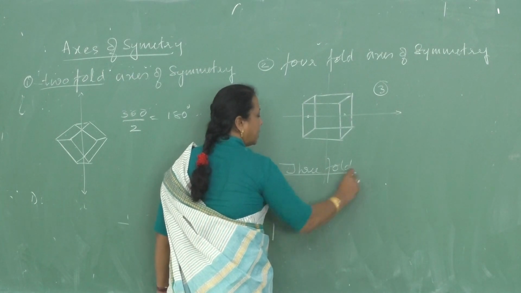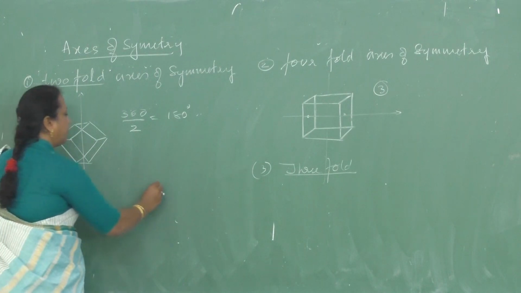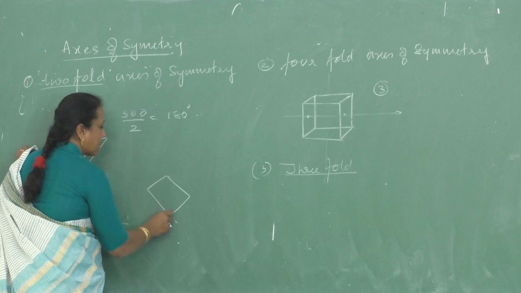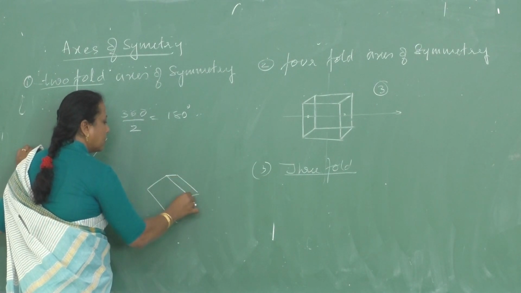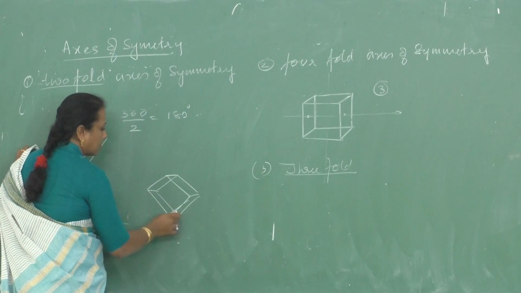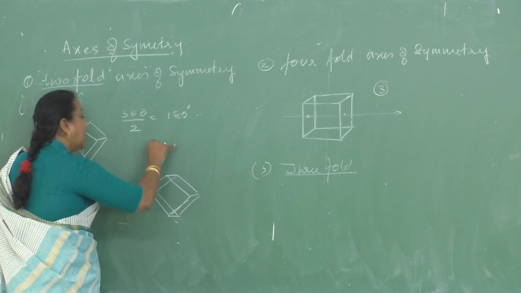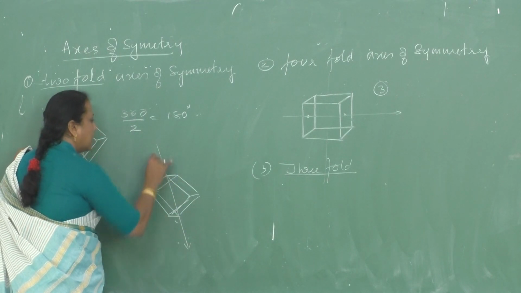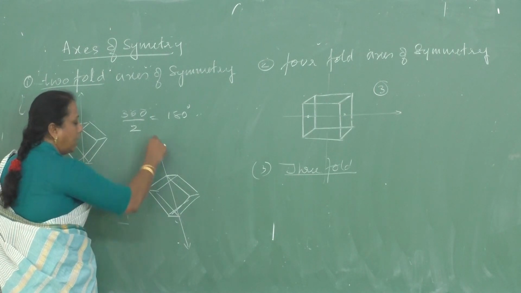Next one, threefold axis of symmetry. For the threefold axis of symmetry I am taking a similar diagram. So we are drawing a line diagonally like this, a body diagonal.